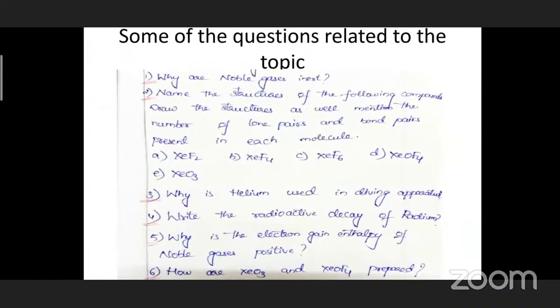So let us see some of the important questions related to this topic. Why are noble gases inert? We already know that they have octet configuration. Because of the octet configuration, they are inert. Name the noble gas which has only duplet configuration, that is helium. That also you need to keep in your mind.